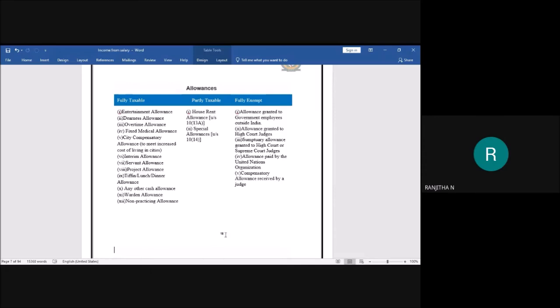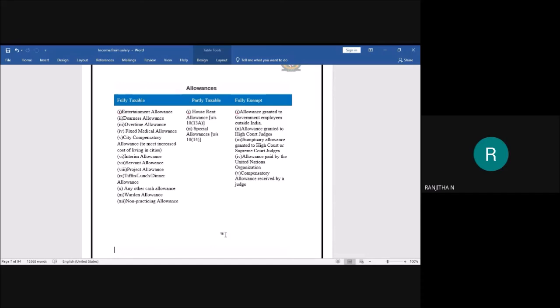Overtime allowance, OT. Overtime is working beyond the particular time. For example, you know that we will be having a working hour from morning 8 to evening 5. Okay, it will be scheduled. If you are working over than that, then it is called overtime, means working more than the fixed time. I mean, what we have fixed, we are working more than that. Okay, such an allowance is known as overtime allowance.